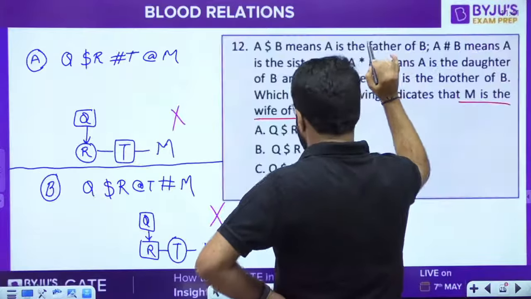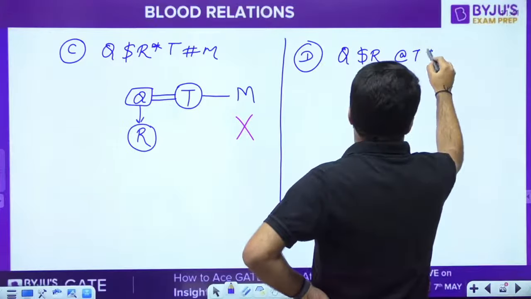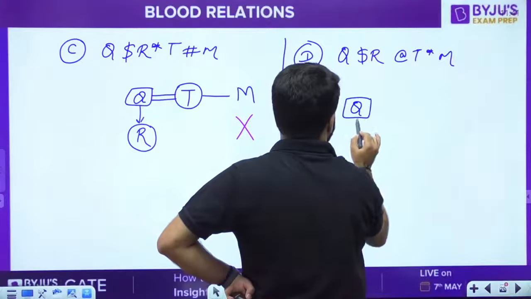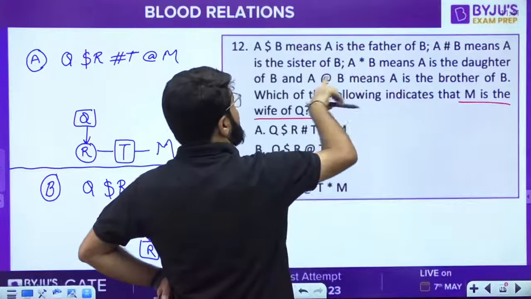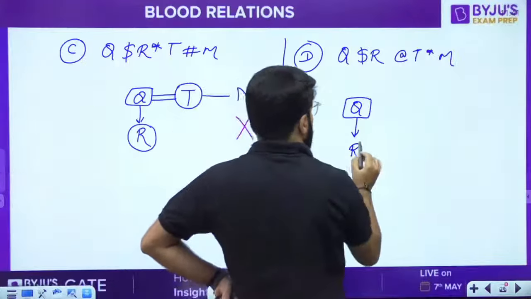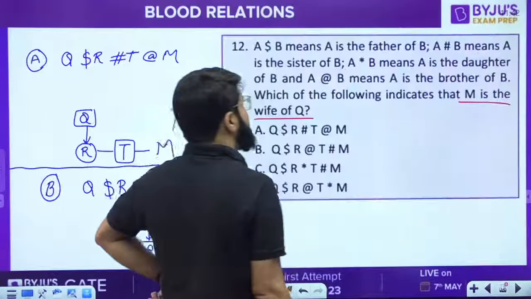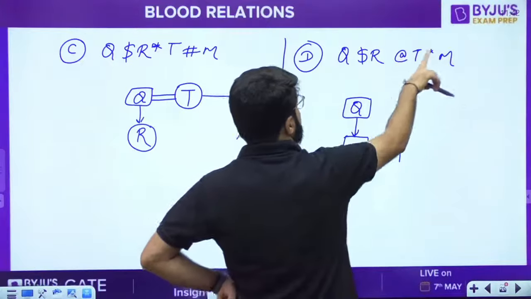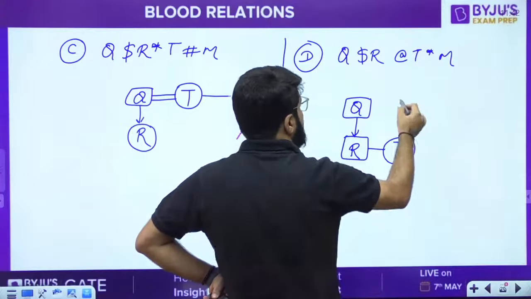Q $ R @ T * M. Okay, so Q is the father of R. That is fixed. Now @ means brother. So R is the brother of T. Okay, T * M. Star means daughter. So T is the daughter of M. The M should be above.